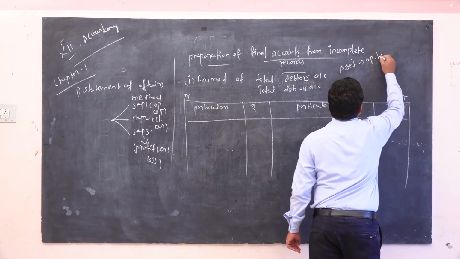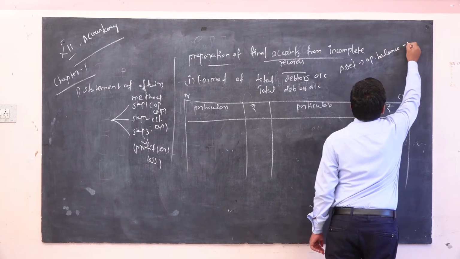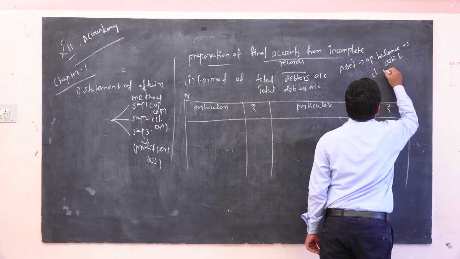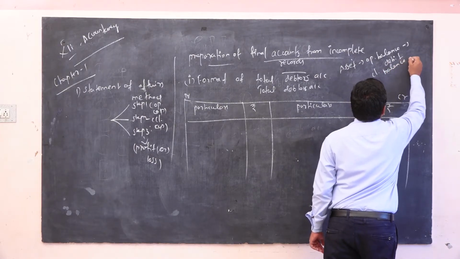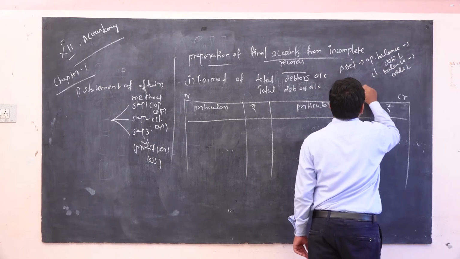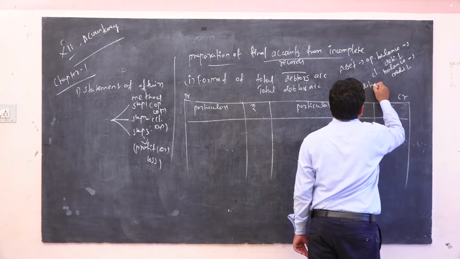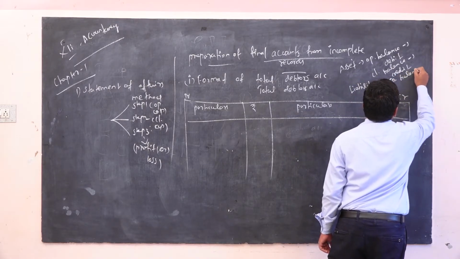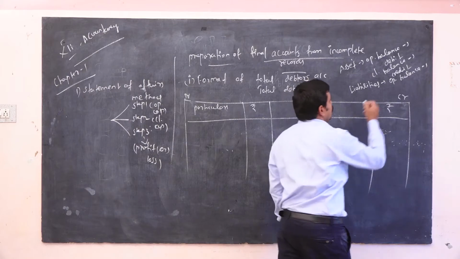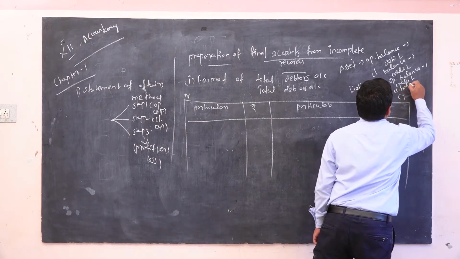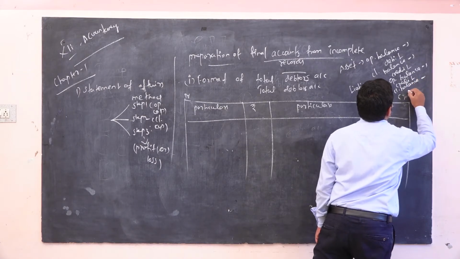Opening balance in debit side, closing balance in credit side. Then liabilities: opening balance comes under credit side, and closing balance comes under debit side. This is the format.